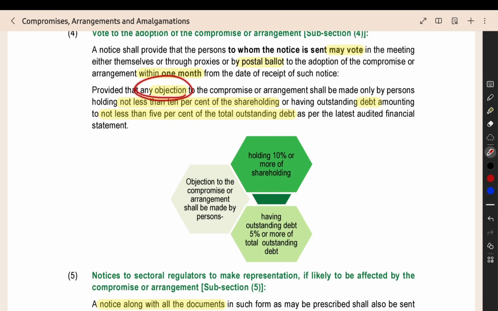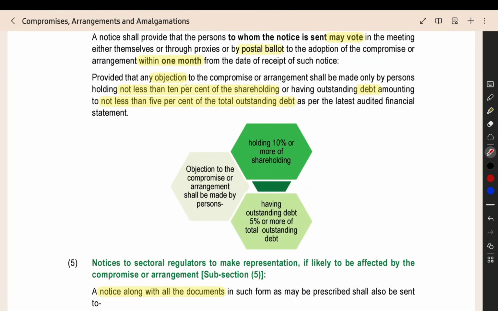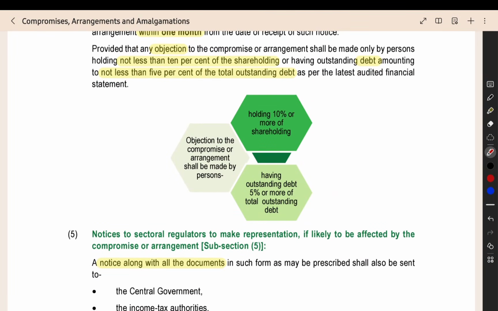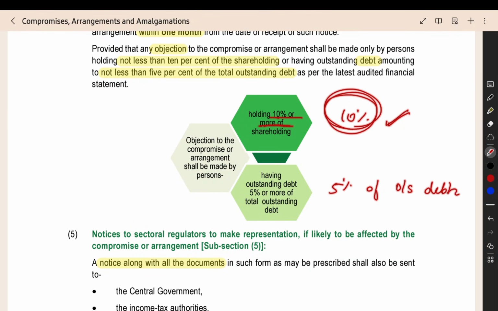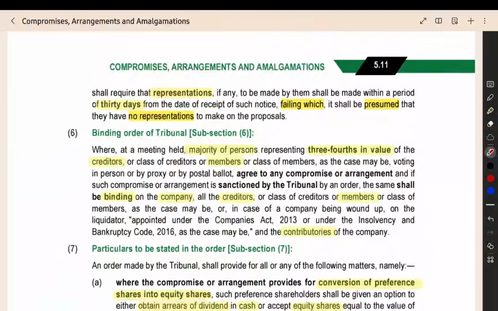Then if you want to raise any objection, if you want to say that the scheme is wrong, I will not approve it, you have to raise an objection. You are not allowing the scheme, you are rejecting the scheme. Then you must have a minimum level of shares or debentures. Only then can you raise an objection to the compromise or arrangement. If you are a shareholder, minimum 10% or more of shareholding should be there with you if you are raising an objection. If you are a debenture holder or creditor, minimum 5% of outstanding debt. Only if you are the owner of this much debt can you raise the objection. 10% shareholding, 5% outstanding debt. So that voting point is done.